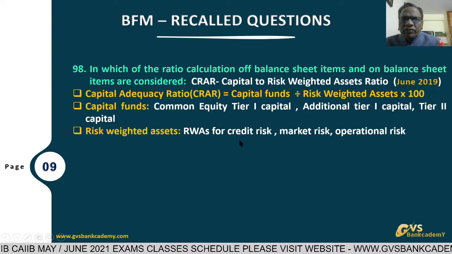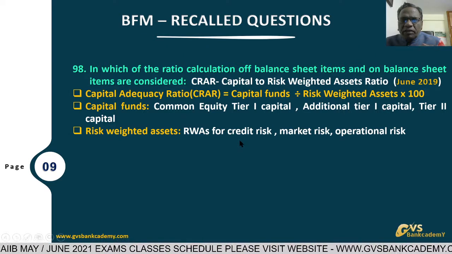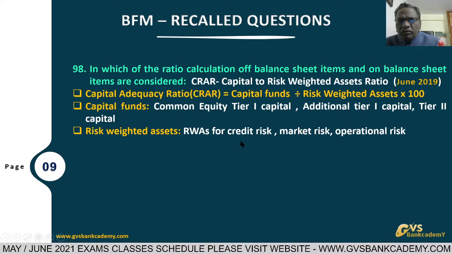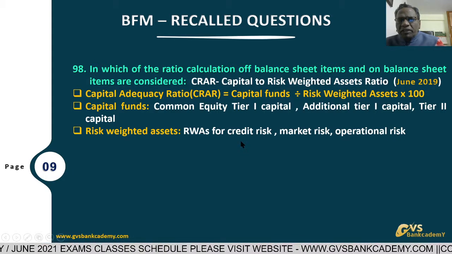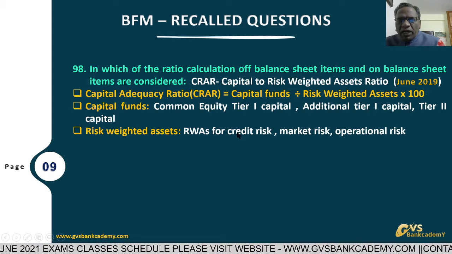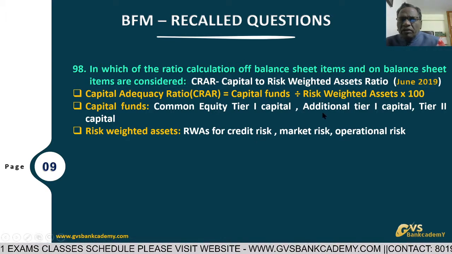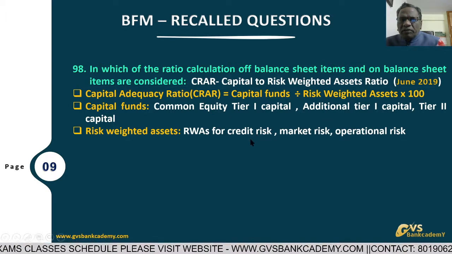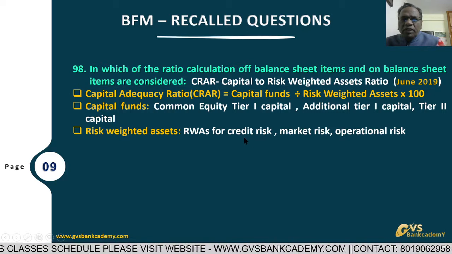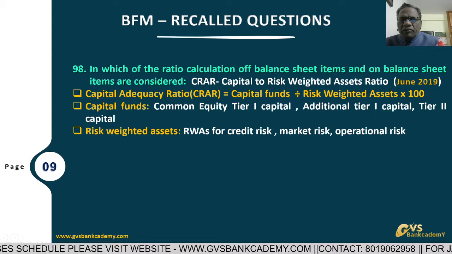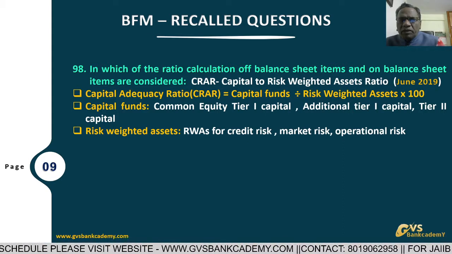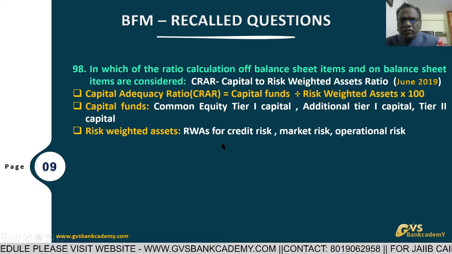Banks convert non fund based advances to fund based advances by applying the credit conversion factor. RBI has given a credit conversion factor for each non-fund based limit, and by applying the respective factors we convert all non-fund based advances to fund based equivalents.